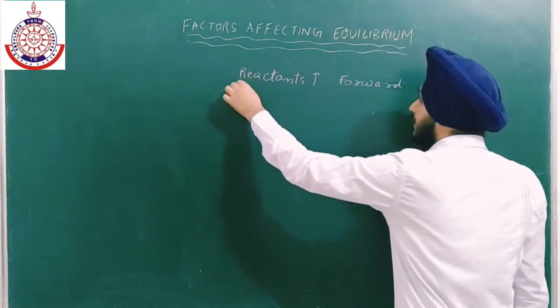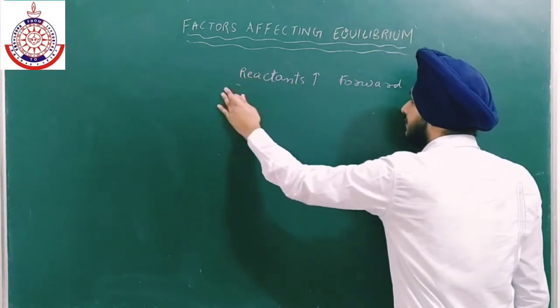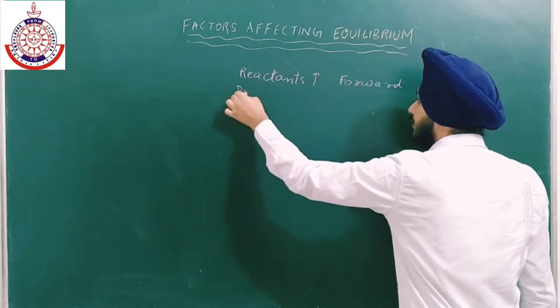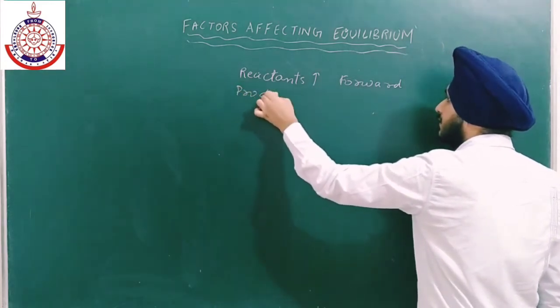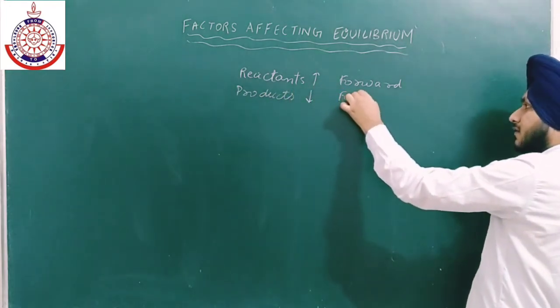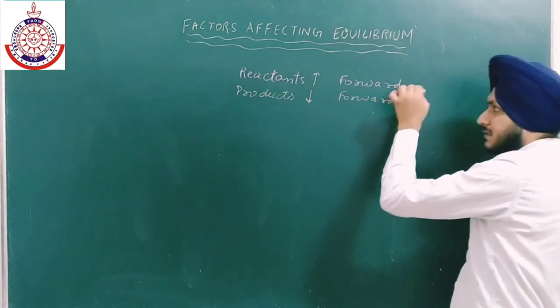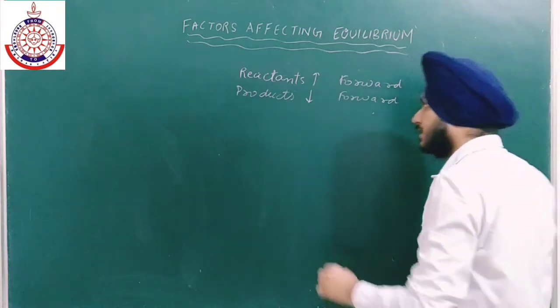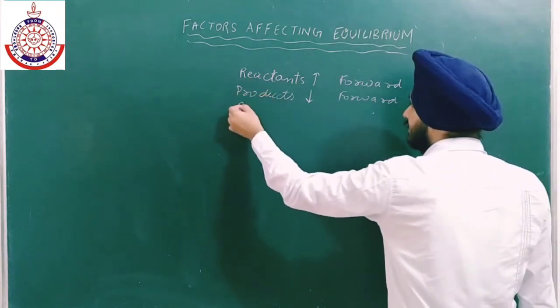Similarly, if I am decreasing the concentration of product, then we have already discussed that it will favor the forward direction. Now just reverse all these things.